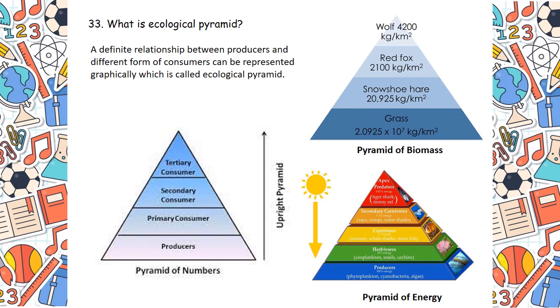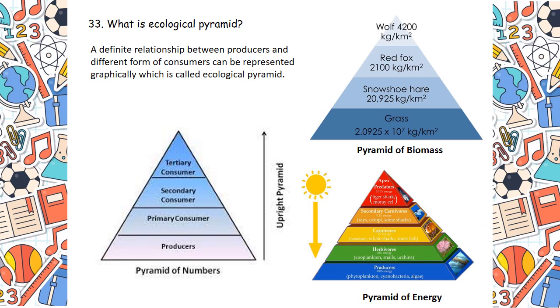So if I say pyramid of biomass, the total matter content, meaning the dry weight of the organisms, is called biomass. So it's showing different amounts of biomass at each trophic level, with highest at the primary producer level at base and lowest in the highest consumer level at the apex. You see what I told you? Highest at the primary producer level, that is in the grass, and lowest in the highest consumer level, that is wolf.